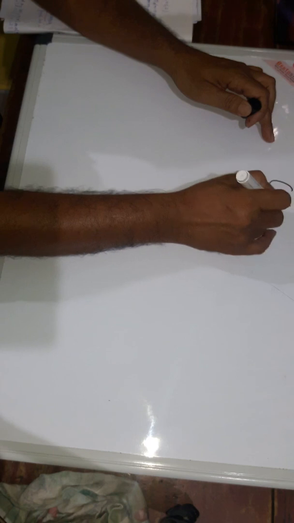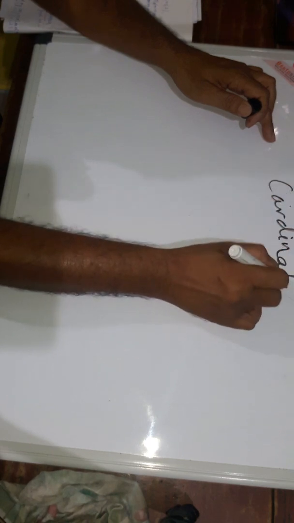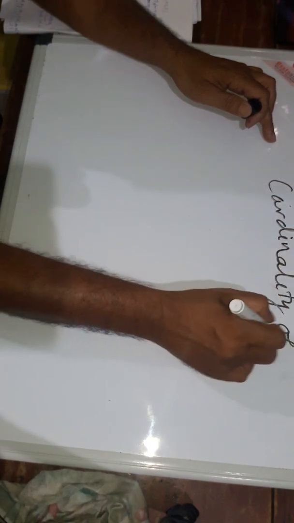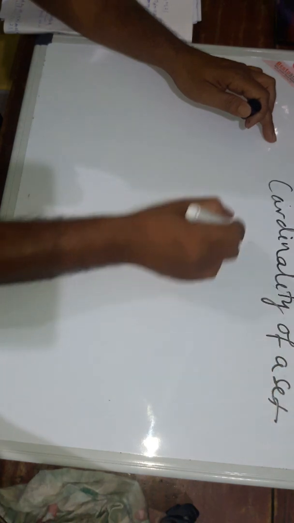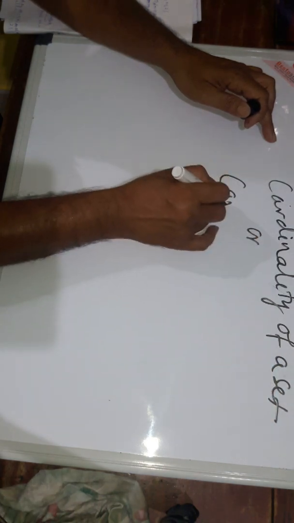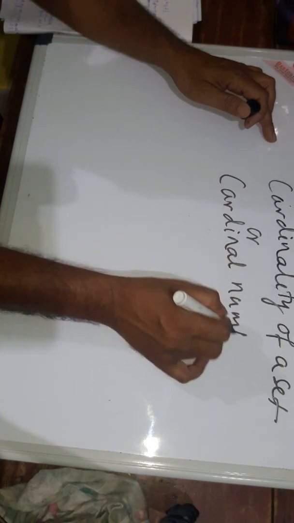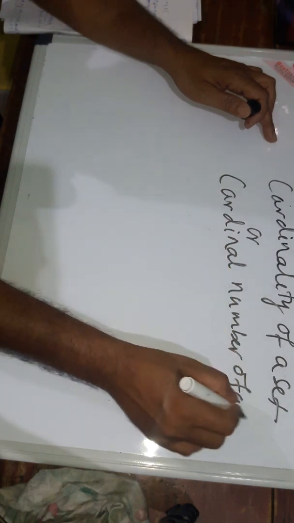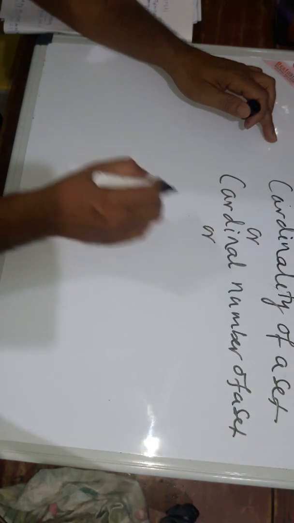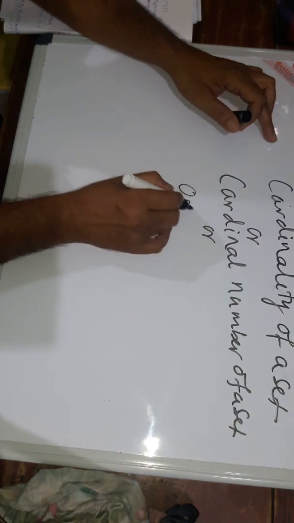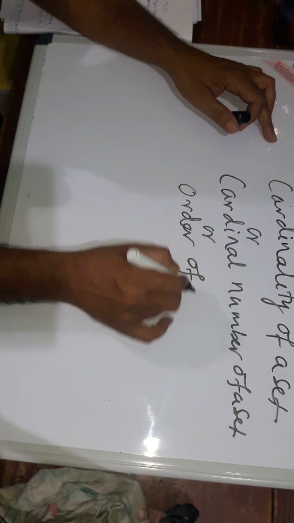Now, what is the cardinality of a set? This is the last part of this video. Cardinality of a set is also called the cardinal number of a set, or the order of a set.